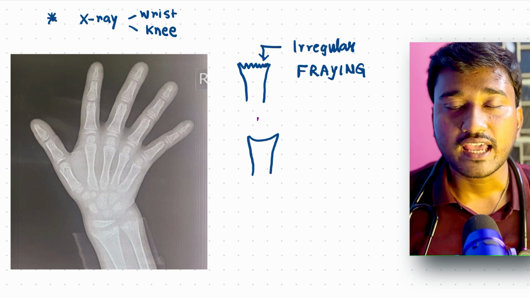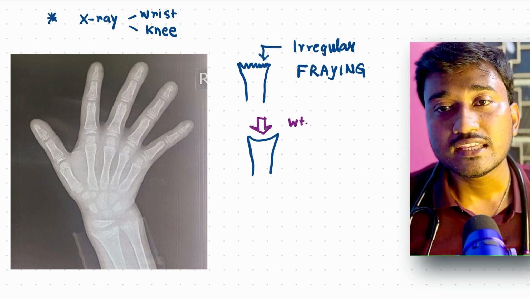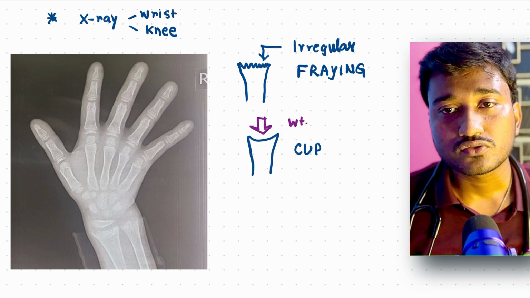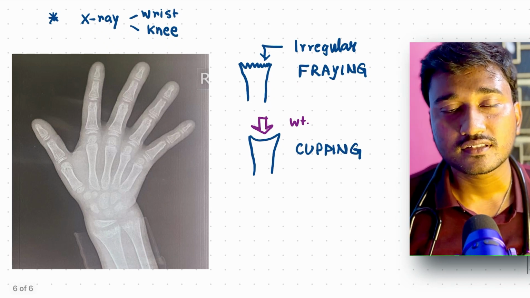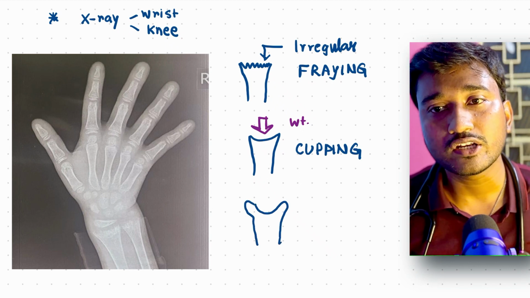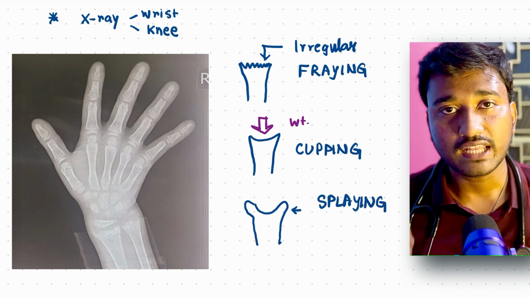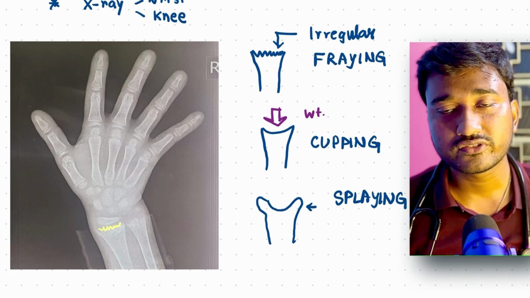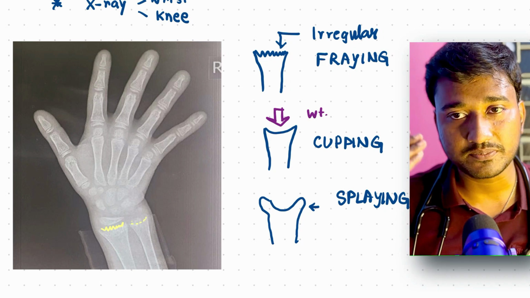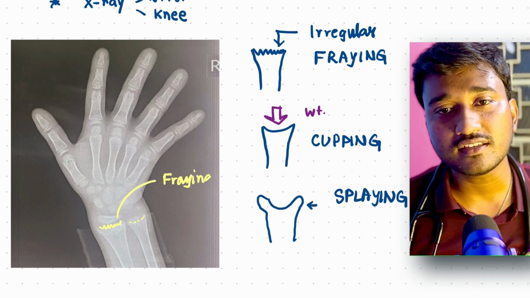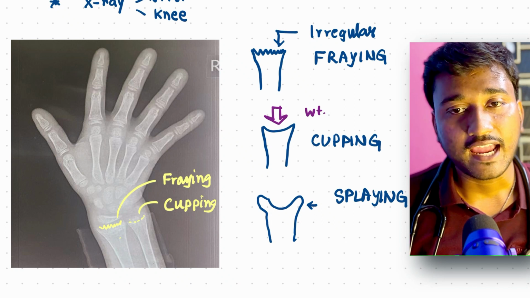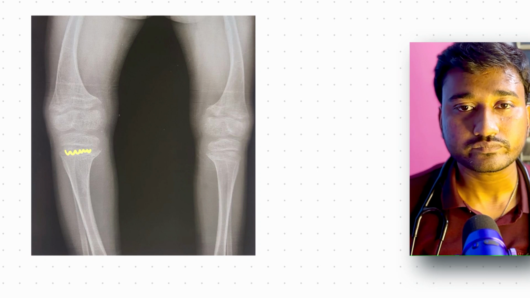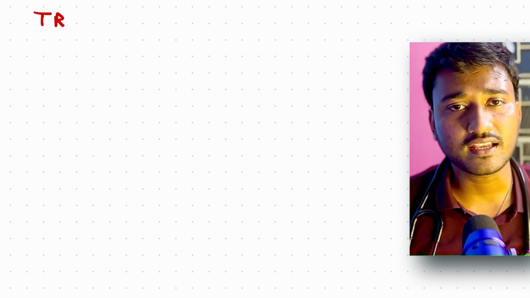And the changes that happen are the irregularity at the end of the long bone, which is called fraying. And also due to weight bearing, the end of the long bone becomes curved inward, this is called cupping. And also the lateral part of the bones goes outward, this is called splaying. So 3 things happen in chronological order, that is fraying, cupping, and splaying. Here you can see in the bone we have fraying, and also you can see the cupping, and now you can see there is splaying. Okay, so once again there is fraying, cupping, and splaying.